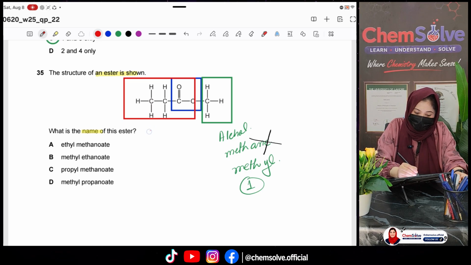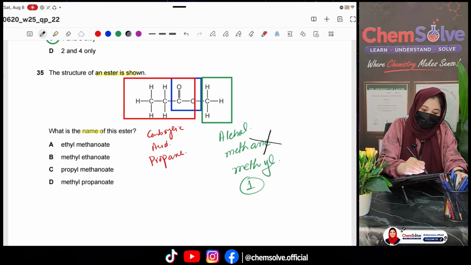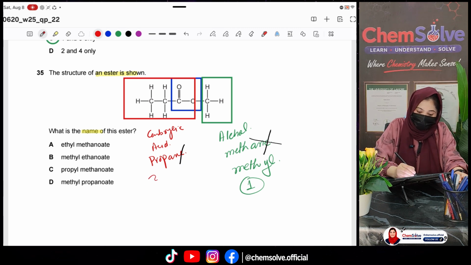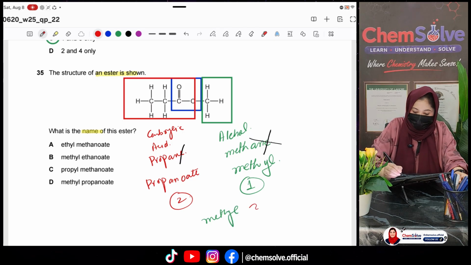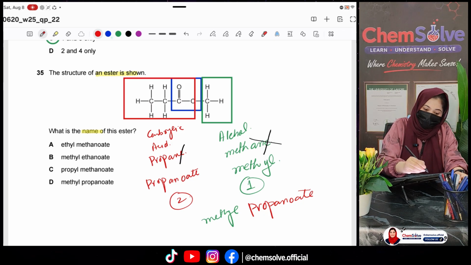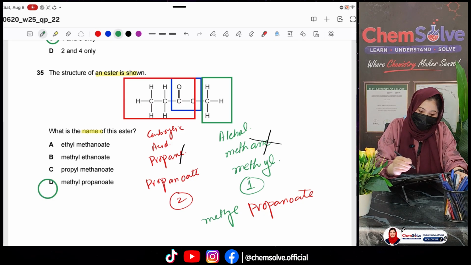And then these are 3 carbon and this is from carboxylic acid. So 3 carbon are called propane. We will cut this E at the end and we will add oate, and this is the second thing. So the name would be methyl propanoate. So the correct option for this question is option D.